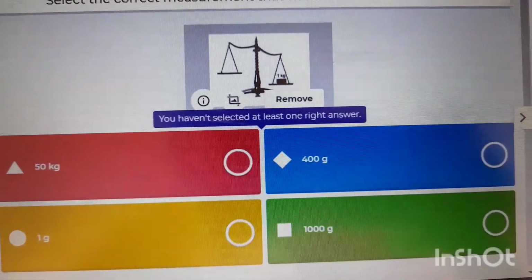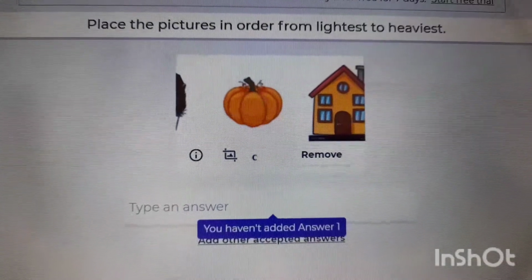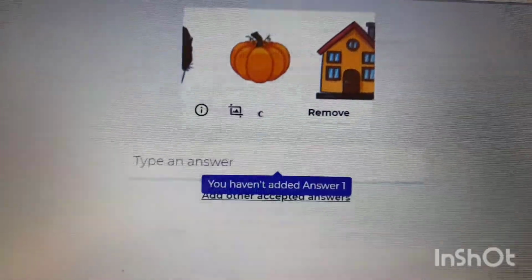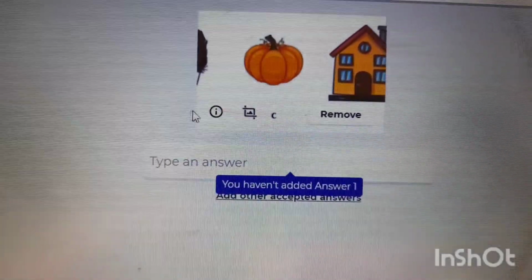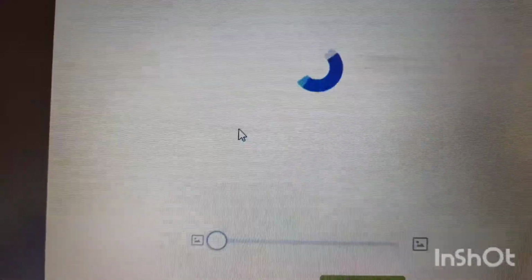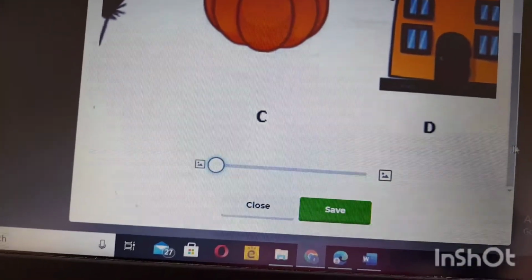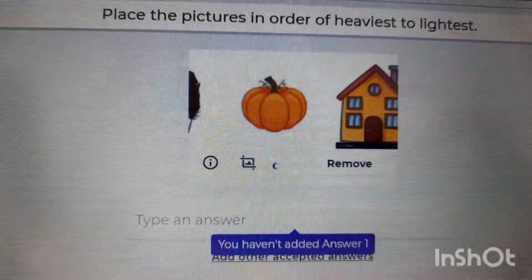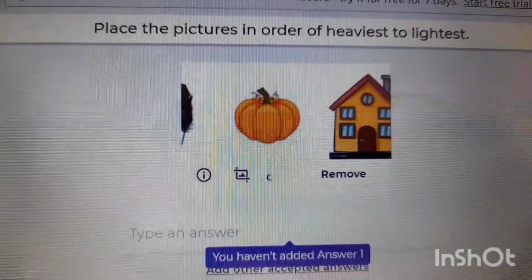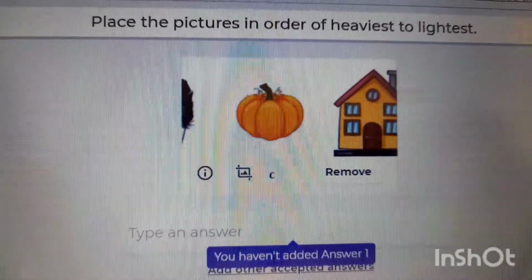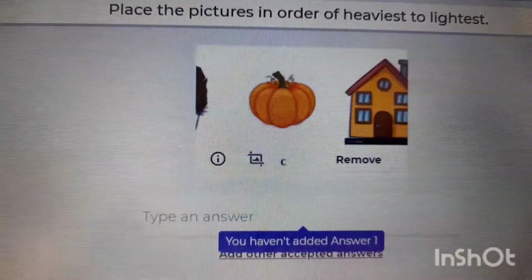Question 7. Pictures in order from lightest to heaviest. So we can open the picture and have a better view. Question 8. Place the pictures in order of heaviest to lightest.